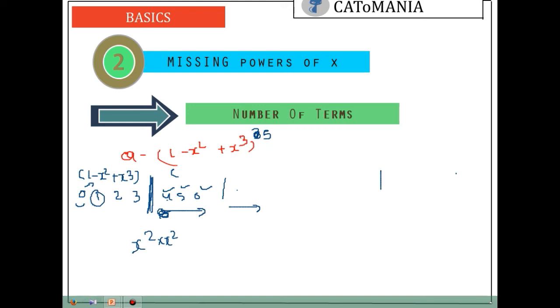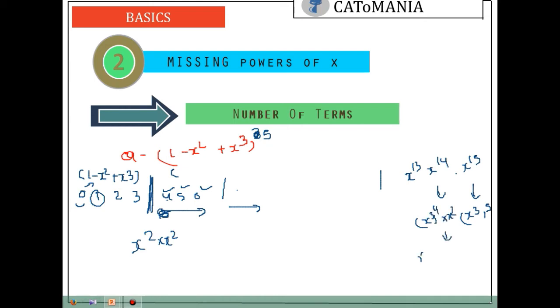So in the last bracket we will have x to the power 13, x to the power 14, and x to the power 15. So you can get x to the power 15 by x cube to the power 5. Can you get x to the power 14? It can be x cube to the power 4 and x square.